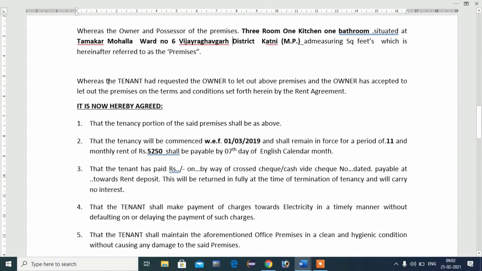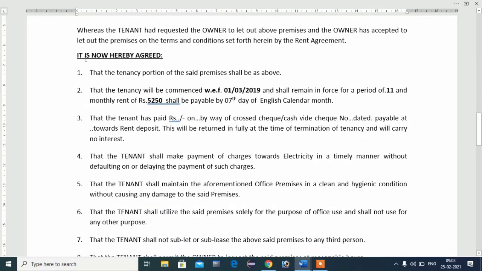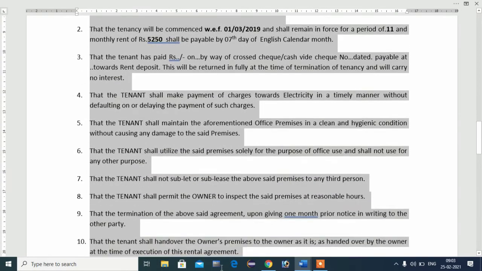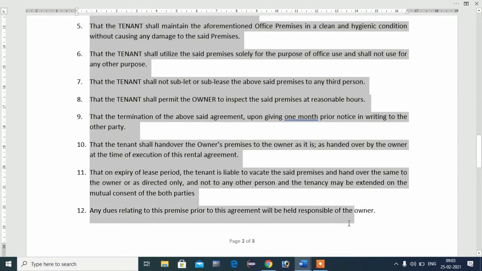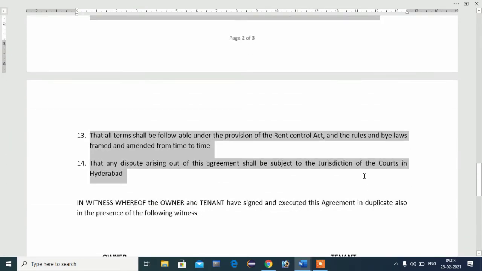After this you will write as the tenant has requested the owner to let out the above premises and the owner has accepted to let out the premises on the terms and conditions set forth herein by rent agreement. After this you will write all conditions. Whatever conditions your rent agreement has, you will mention them all here.